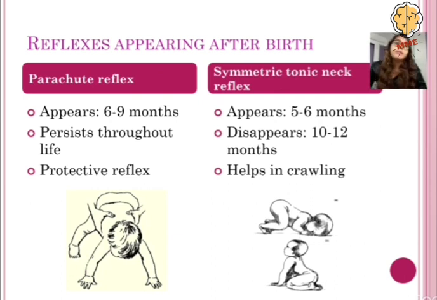Then we have the symmetric tonic neck reflex. This appears after 5 to 6 months, and it disappears at 10 to 12 months. It helps in crawling. When the neck of the baby is extended, the legs and hips will be in flexion, and both of the arms will extend themselves. As we see in the picture, it helps in crawling. This is the stage after which the baby will start crawling.